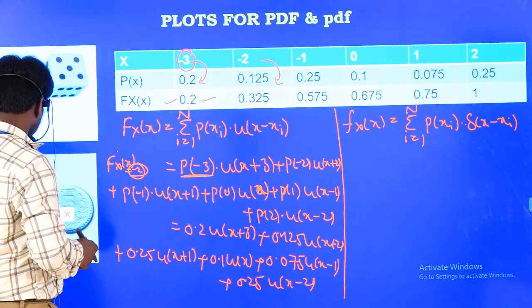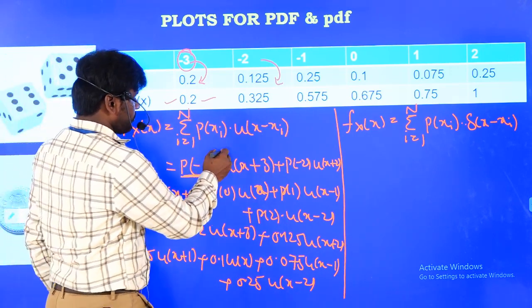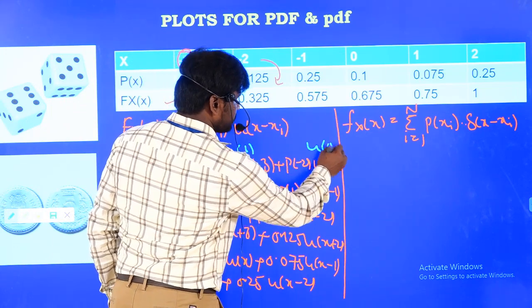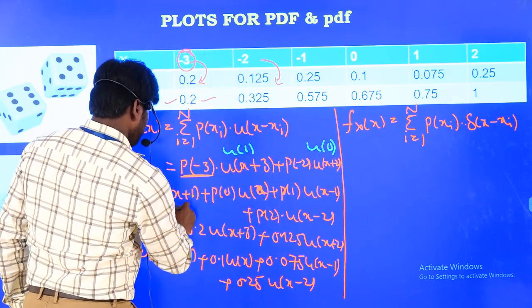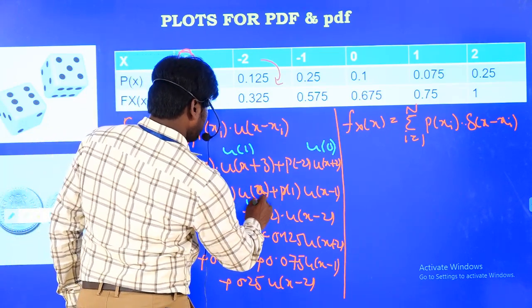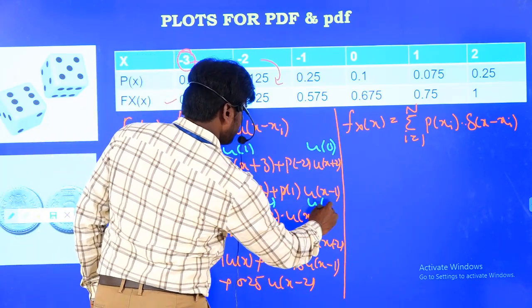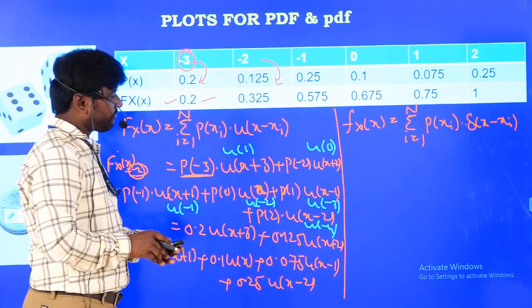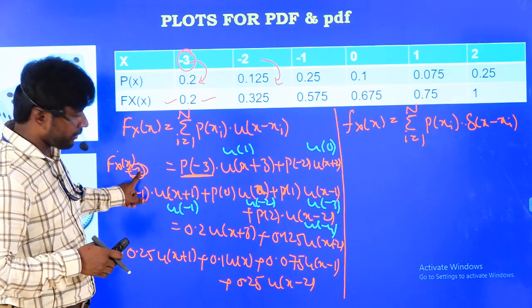That means u(1) you will get. Here u(minus 2) means 0, here minus 1, here u(minus 2), here u(minus 3), u(minus 4). So what is the final value at x equal to minus 2?